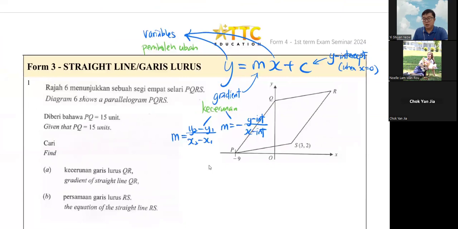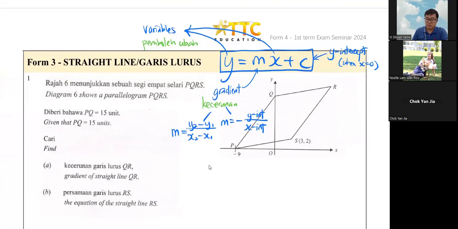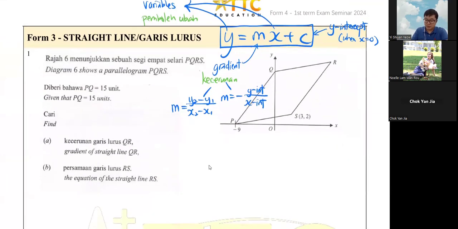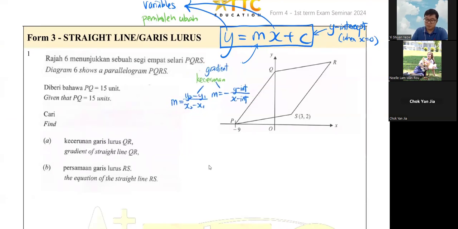So of course, let's go to this question now again. Ready? Okay, so that's your summary of this chapter. Let's continue on our question here. Maybe I just move it a bit. Okay, let's go. Rajah 6 menunjukkan sebuah segi empat selari.